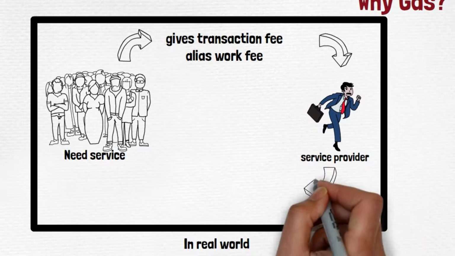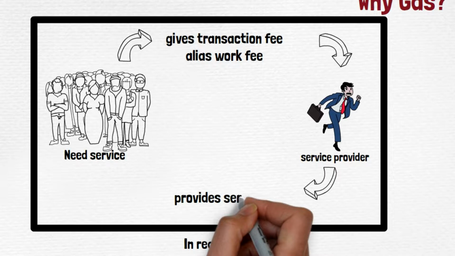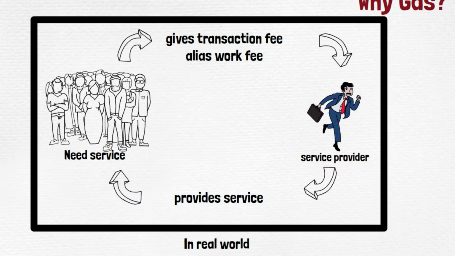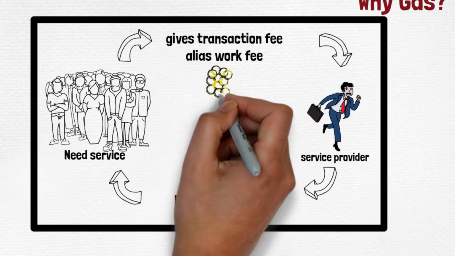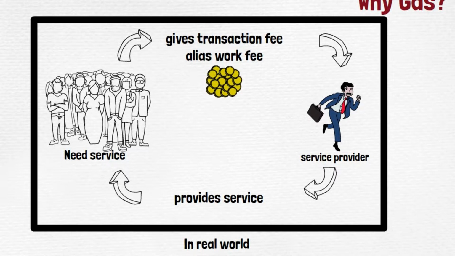Now in the gateways that we are using, some charge some fees, some don't charge, and based on the type of amount or the type of accounts and the type of service that we are utilizing, there would be different transaction fees, right? Now here what is happening, public wants the service and there's a group of people who are going to provide the service. And why is this all happening? Because the public who needs the service are paying some transaction fees or work fee to the service provider. And what is that service fee or work fee here? It is the actual money. Okay. So this is one real world scenario.